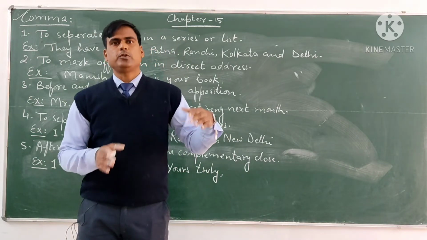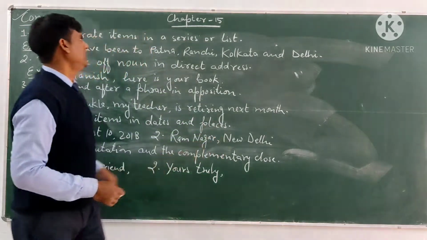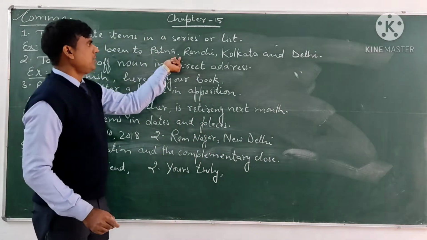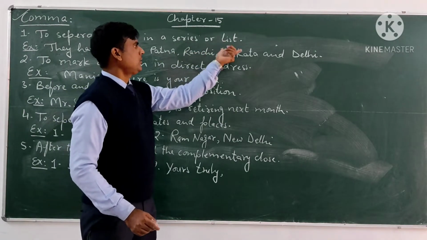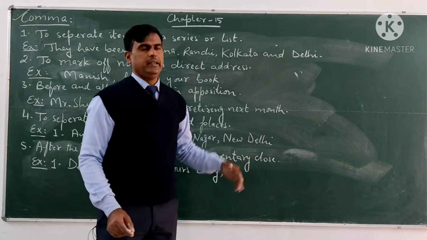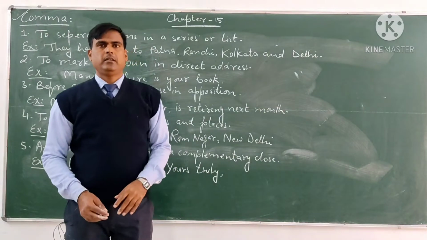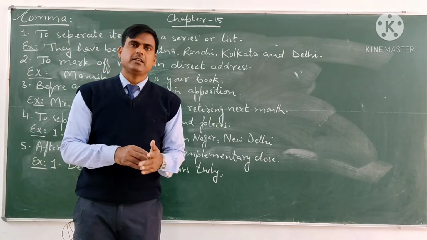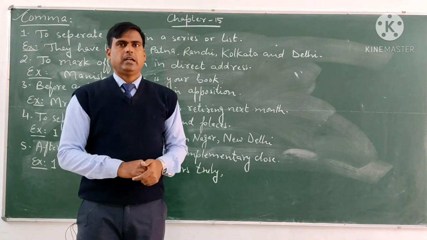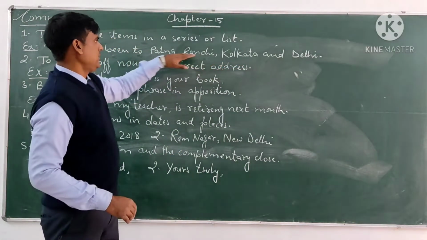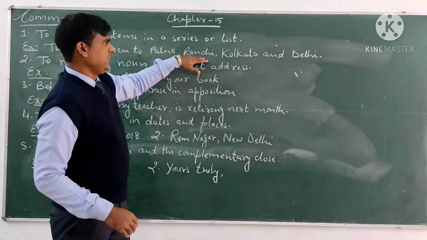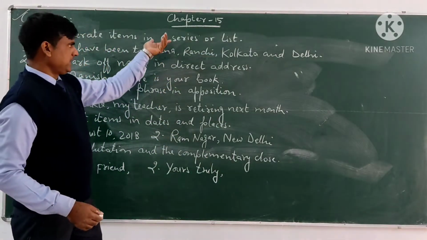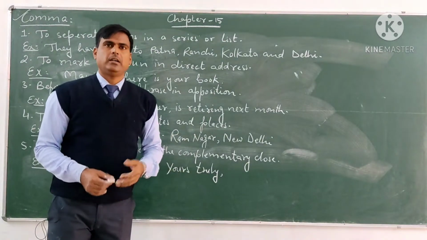For example, they have been to Patna, Ranchi, Kolkata and Delhi. In the end we use and. We add the last part of the list with and, and the rest of the list will be separated with comma. So we use comma for a series or a list.